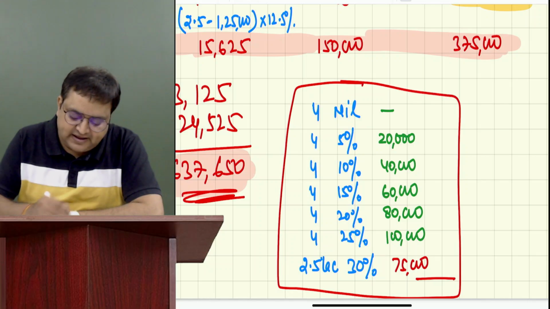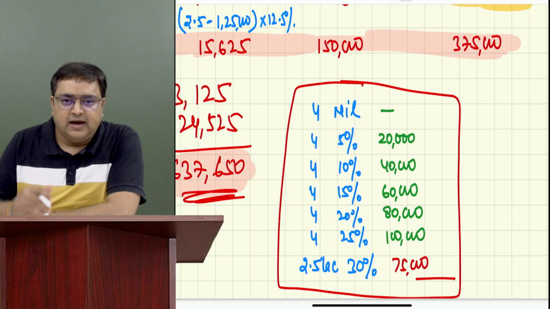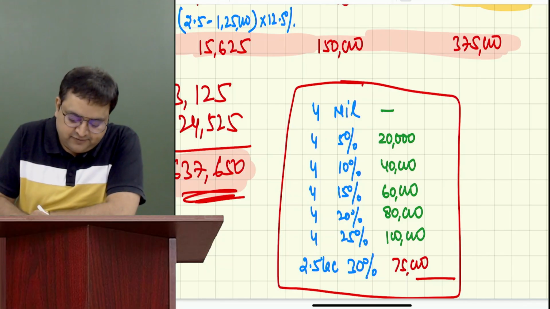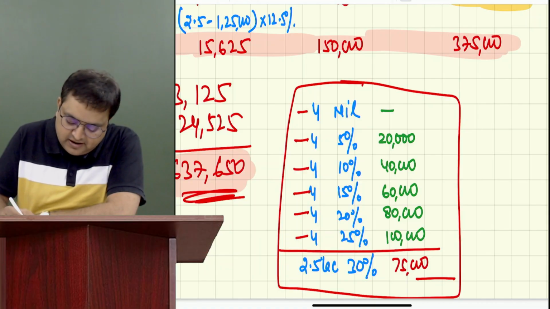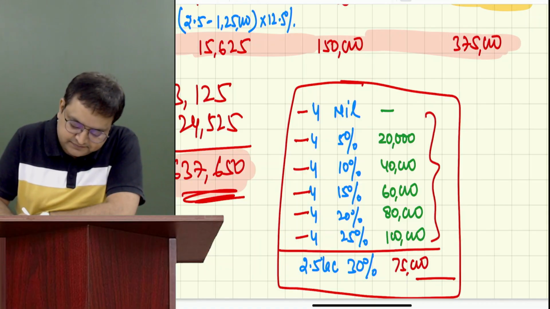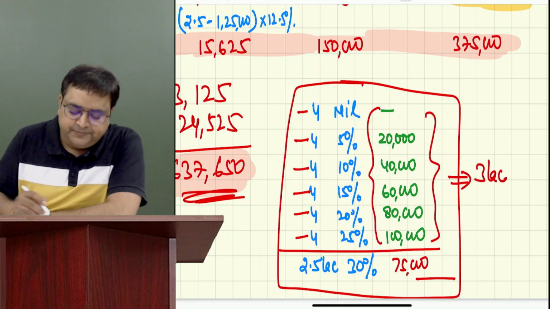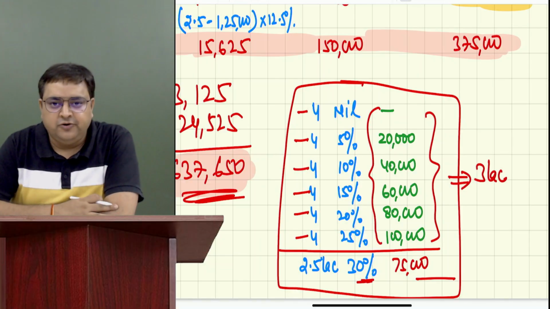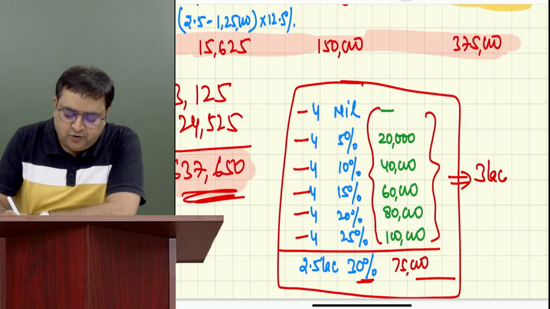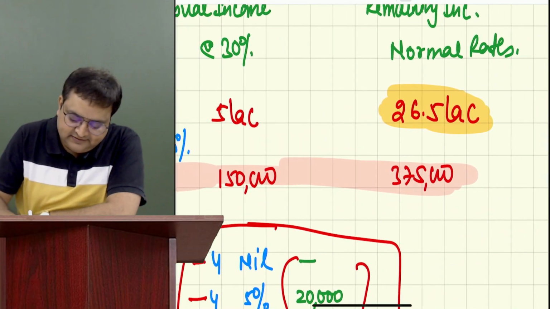Up till 24 lakh, how much is the tax? 3 lakh. Very good. And in excess of 24 lakh, 30%. Got it? Let me write it over here.